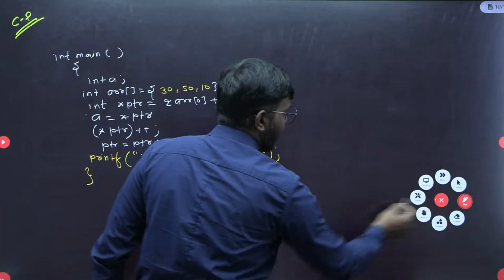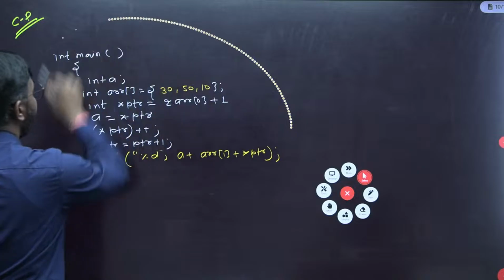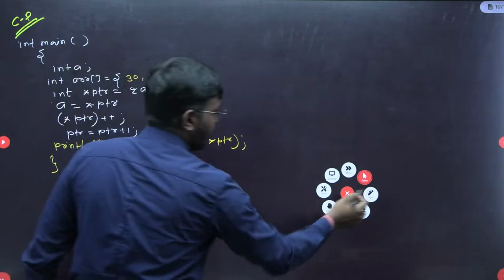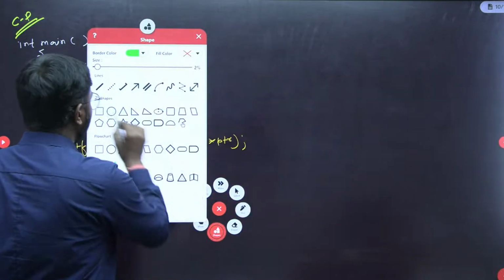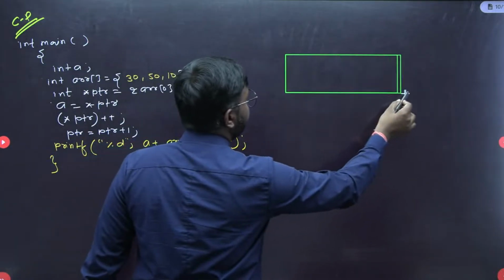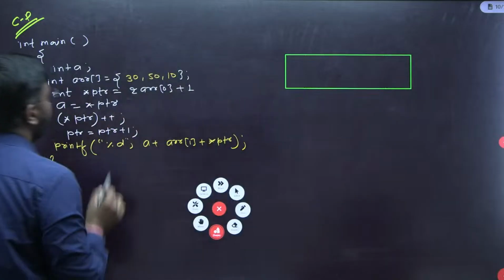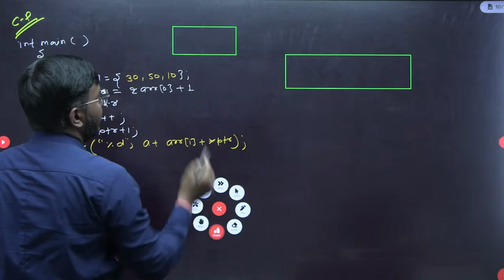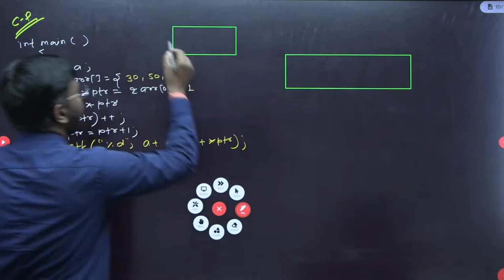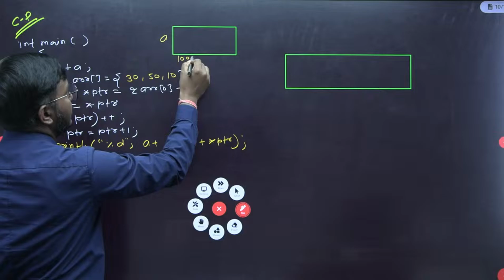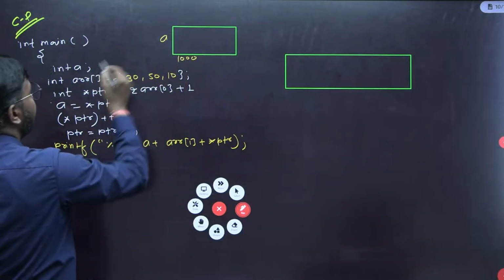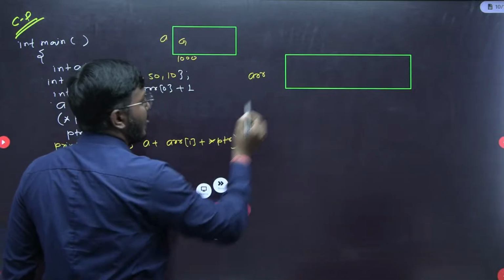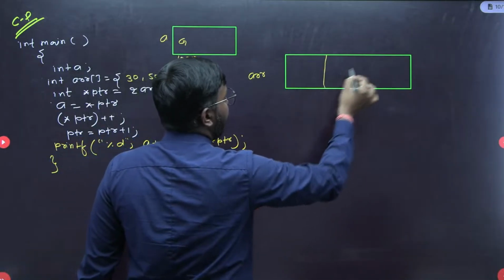Now see here, we are given one array and also one integer variable. Let's take this integer variable a. Let's assume its address is 1000, and initially it has a garbage value. This is our array arr, and let's assume the array has 3 elements.